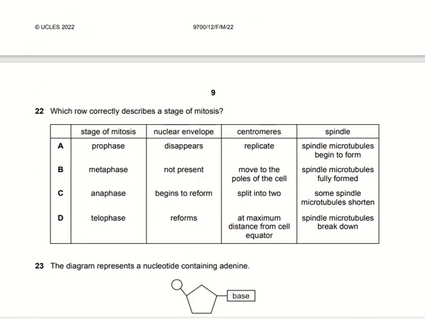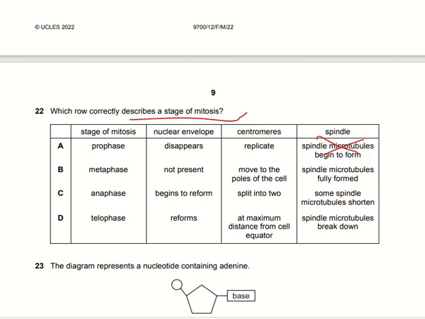Which row correctly describes a stage of mitosis? Prophase, nuclear envelope disappears. Centromeres replicate, spindle fibers begin to form, but spindle fibers do not begin to form here. So it is ruled out. Metaphase, nuclear envelope is not present.